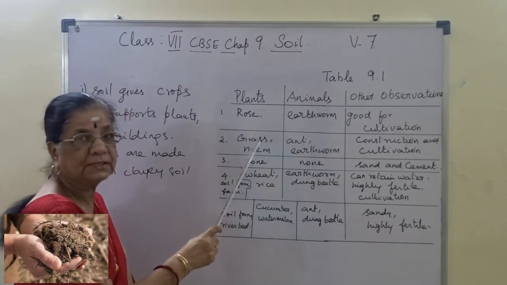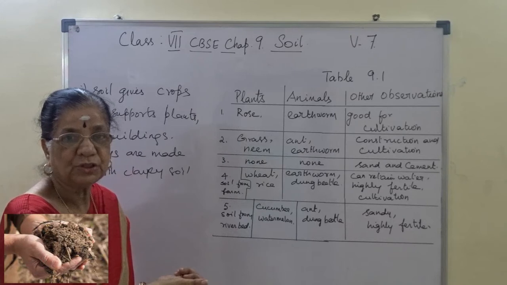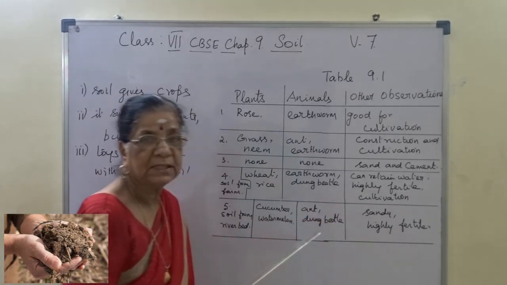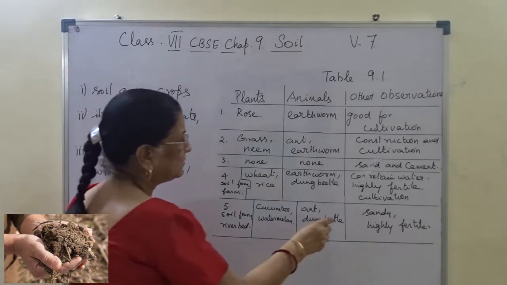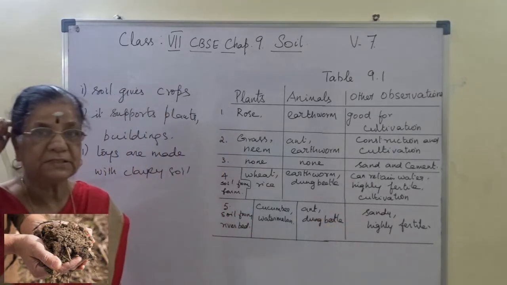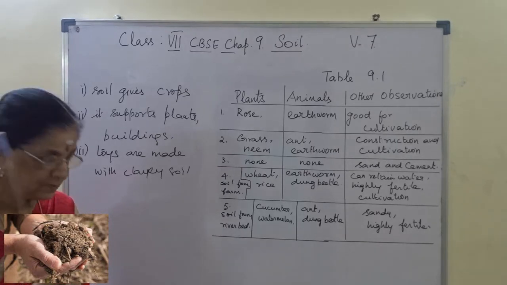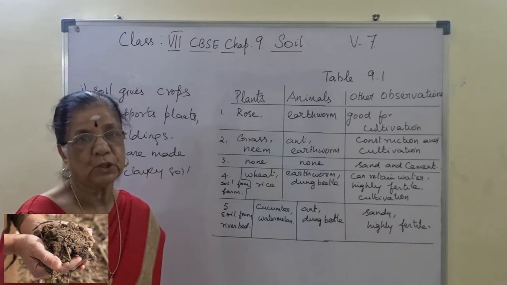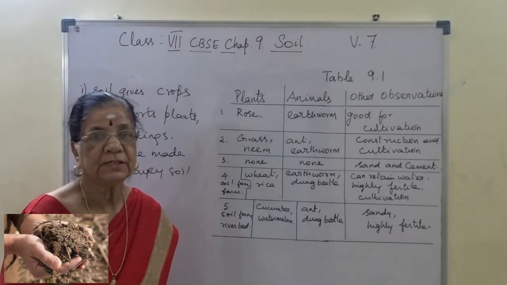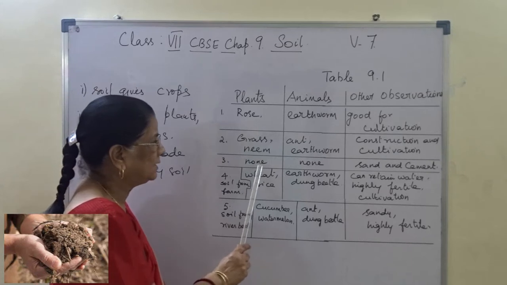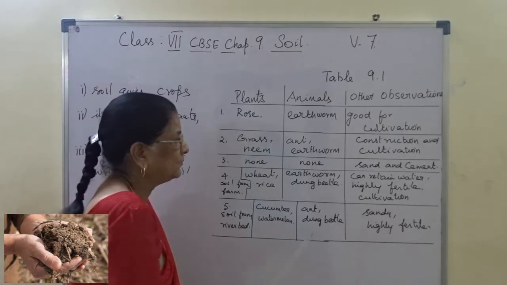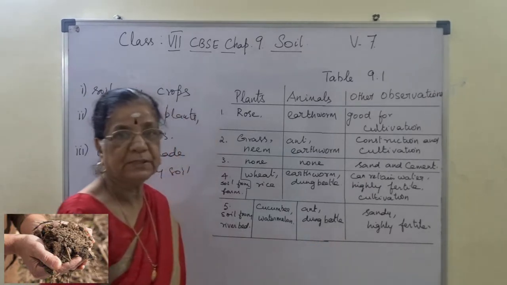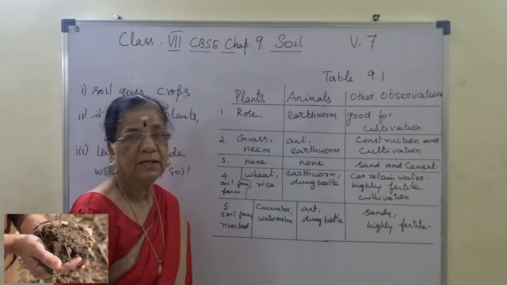Then ants and earthworm. There are many ants around the tree, that is why. So ants and earthworm. Then it is meant for construction and cultivation. I hope you are able to follow this. The third one, soil from the area where construction is going on. We don't find any plants and animals, but we find only sand and cement.